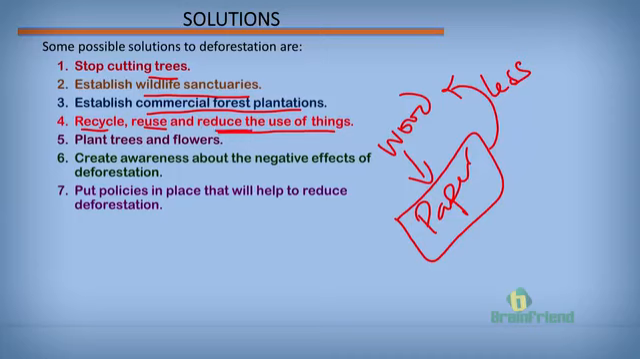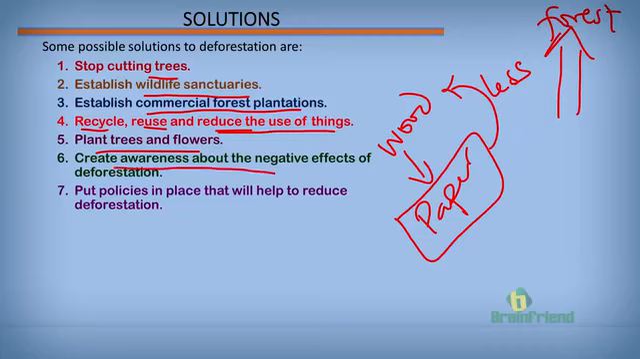As much as we can, we should reduce the use of things, for instance, poly bags. Instead of buying a new poly bag every other day you go to the market, you can actually reuse the old one so that these materials that we get from the forest, we will need less of them. We are encouraged to plant flowers and trees around our houses. This will help reduce the carbon dioxide level in the air. We should further create awareness about the negative effects of deforestation.